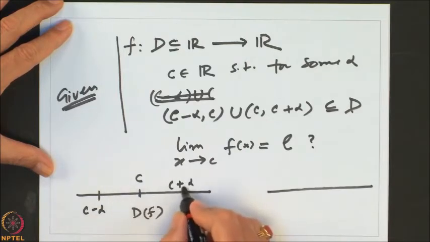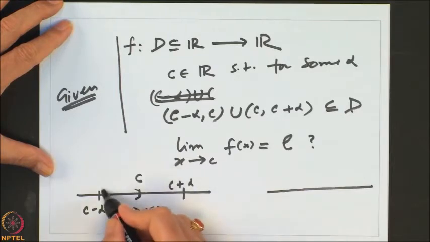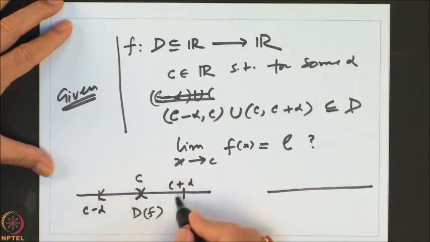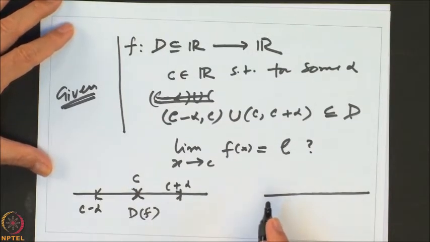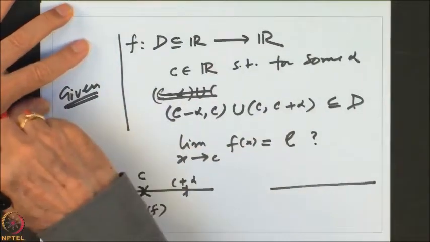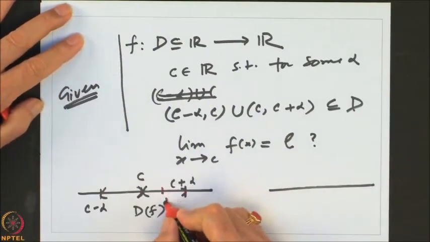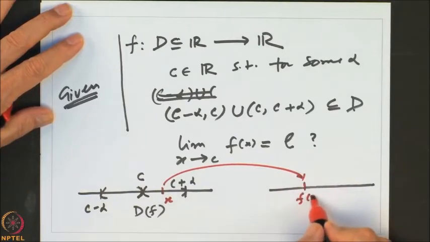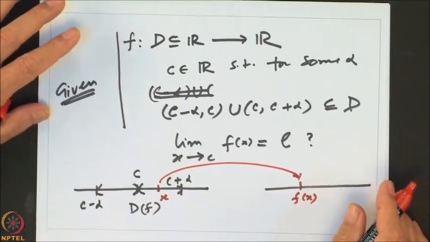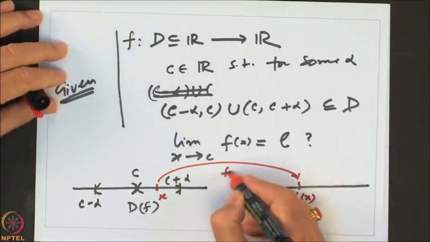That means for all points in this part, the function is defined, they are part of the domain. So, if I take a point x, where does the value go? For a point x, it goes to some value f of x, right. So, that is my function.